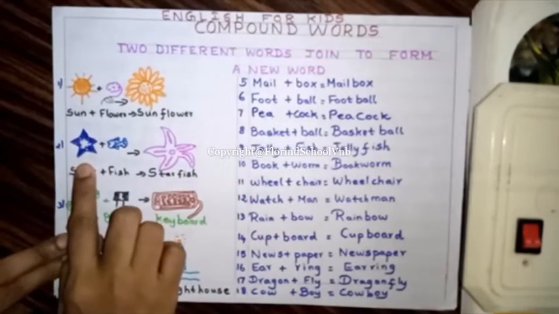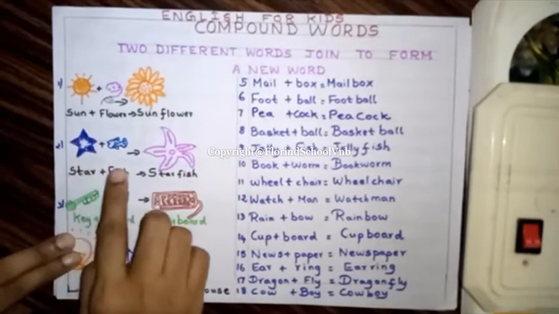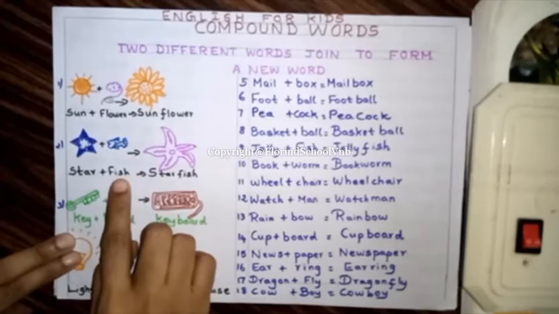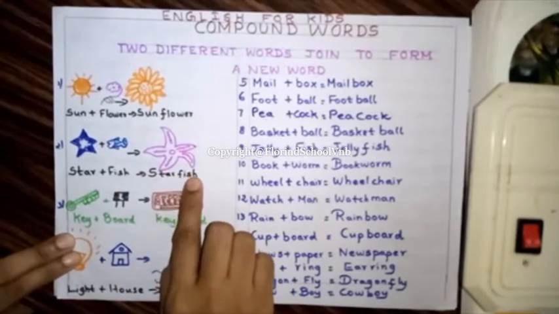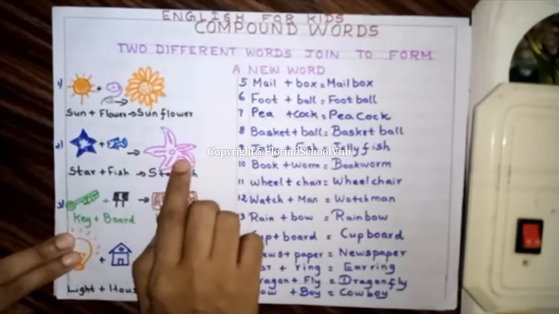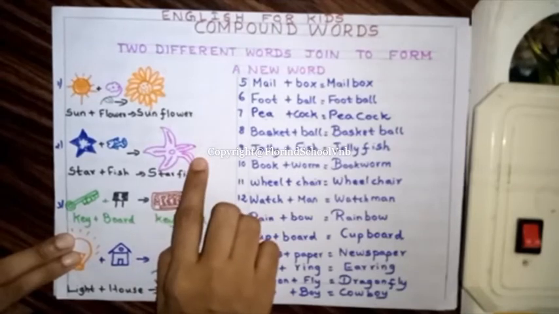In the same way, star is a word, fish is another word. When star and fish join, they form starfish. This is completely different. It is an animal.